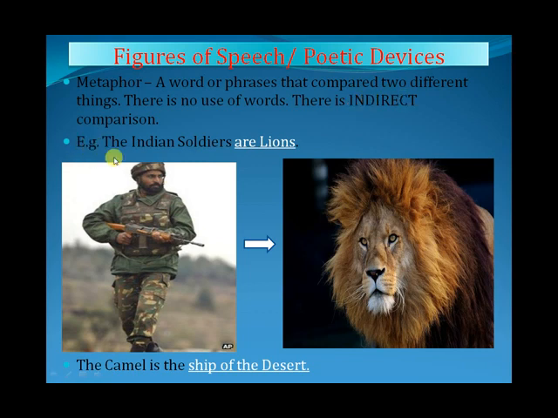So the example is given, the Indian soldiers are lions. So the Indian soldier is a lion. Basically he is not a lion, but the bravery of these two is similar to each other. The next is the famous one, the camel is the ship of the desert. The camel is not the ship of the desert, but the way the camel moves in the desert is compared to be like the ship of the desert.